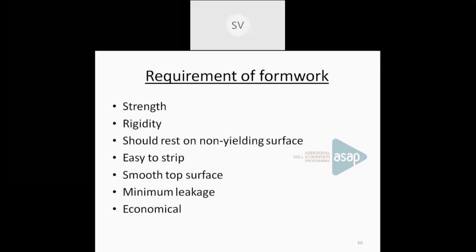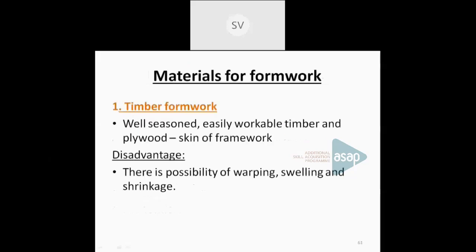And the erection as well as the stripping of the formwork should be easy. Again, it should provide a smooth surface. The leakage should be minimum. That means when you are providing fresh concrete, it may contain liquid matter, so it should not be subjected to any leakage, and it should be economical also. So these are the requirements of formwork. And what are the materials mainly used for formwork? They are mainly timber formwork as well as steel formwork.